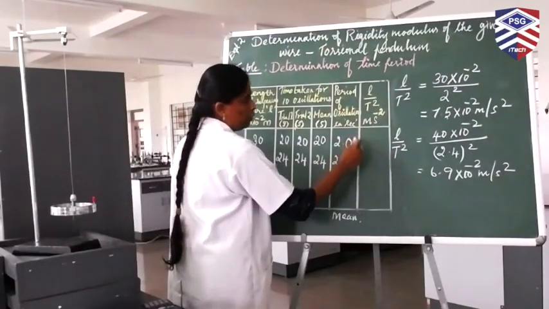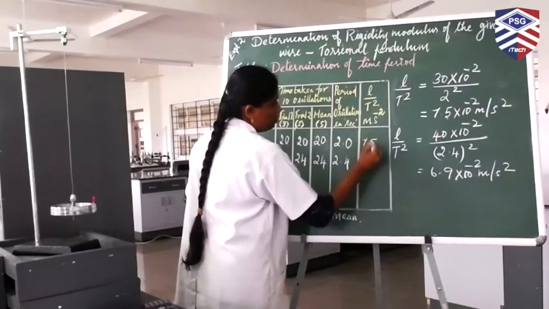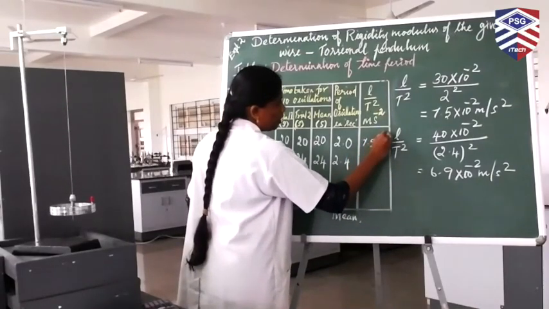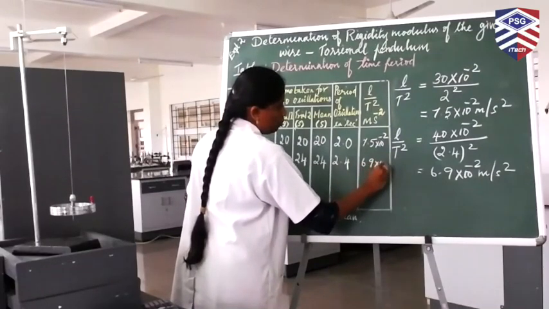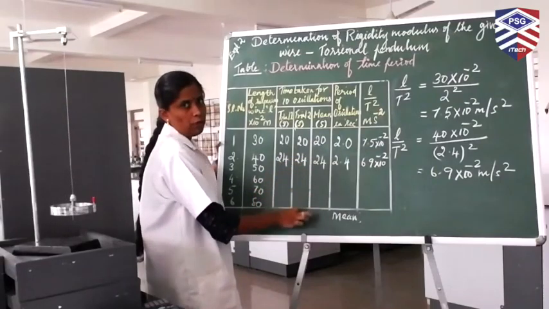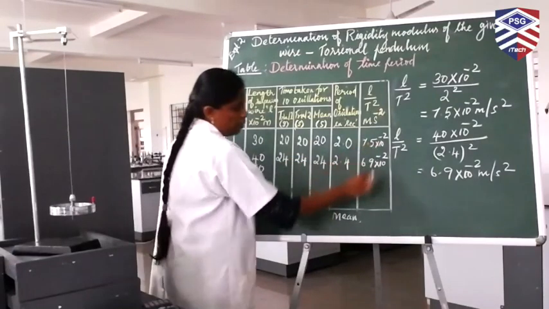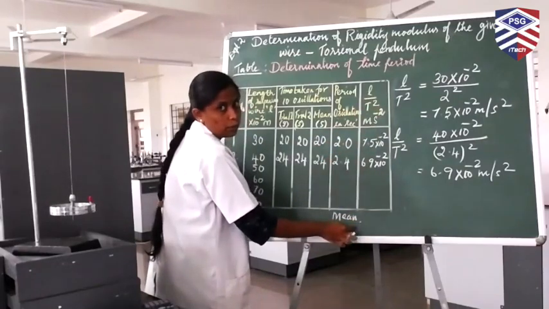Now write the value in the tabular column. The first one is 7.5 into 10 power minus 2. Second one is 6.9 into 10 power minus 2. Similarly, you do the calculations for the rest of the values and find out the mean of the L by T square value.